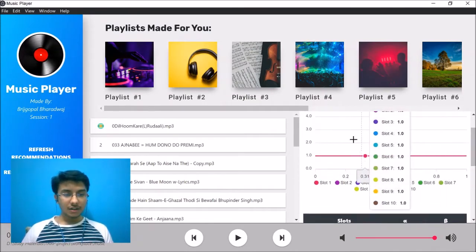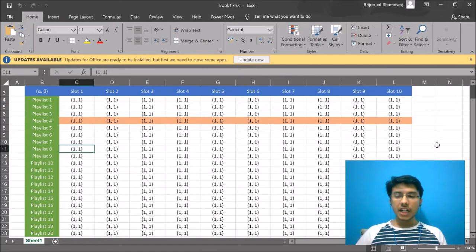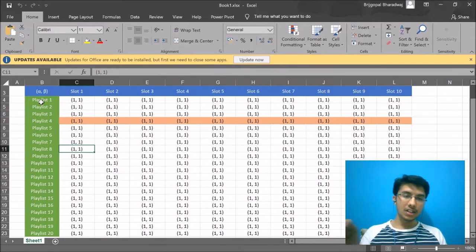Now let's discuss what these values are and how they are being updated. This is the kind of data that the system maintains in order to recommend different playlists to the user. As you can see here, there are two main fields. One is the playlist section and one is the slot section.